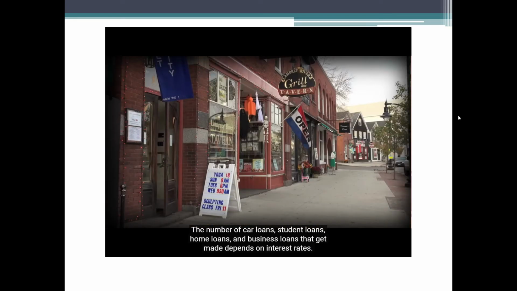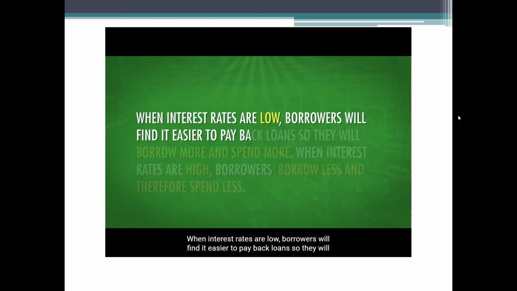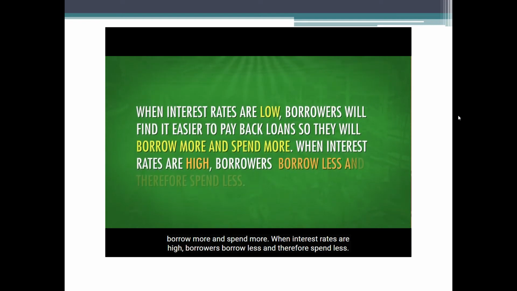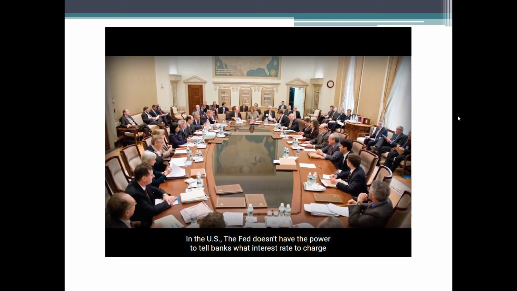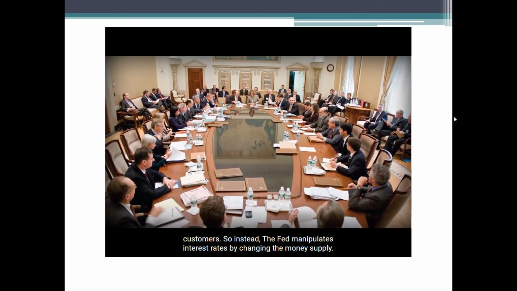The number of car loans, student loans, home loans, and business loans that get made depends on interest rates. When interest rates are low, borrowers will find it easier to pay back loans, so they'll borrow more money and spend more. When interest rates are high, borrowers will borrow less and therefore spend less. In the US, the Fed doesn't have the power to tell banks what interest rate to charge customers. So instead, the Fed manipulates interest rates by changing the money supply.